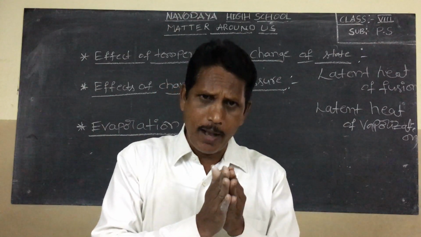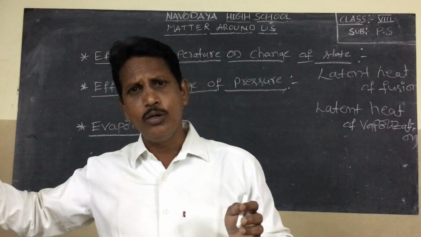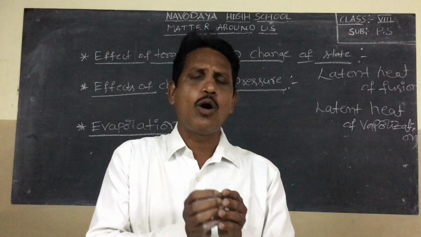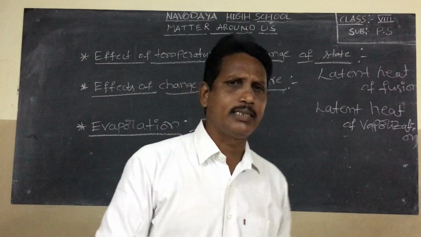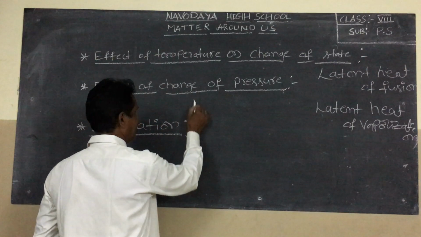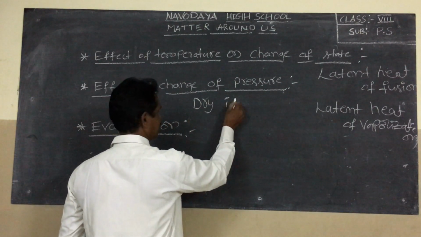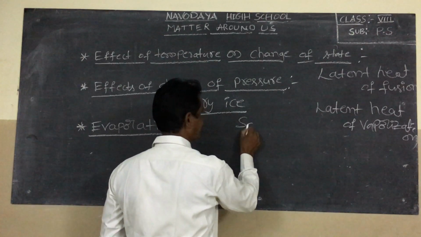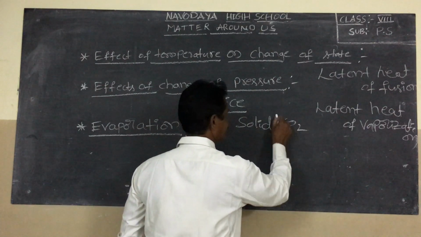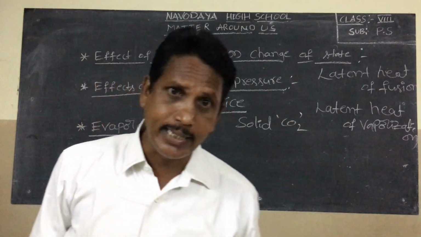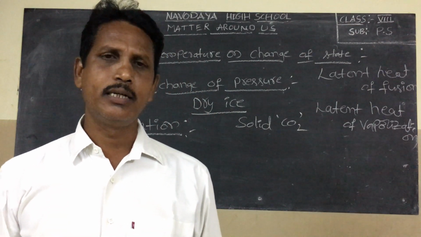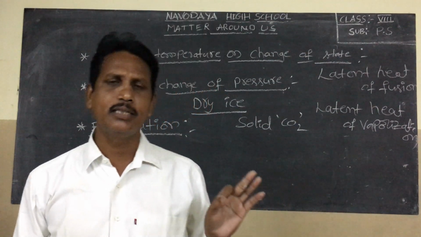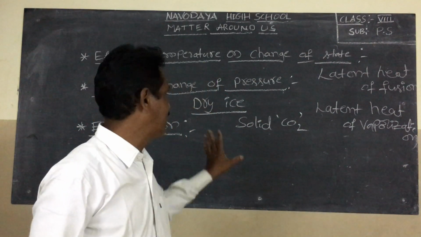The vapor state carbon dioxide is converted into solid carbon dioxide. The solid carbon dioxide is called dry ice. Dry ice means solid CO2. Not ice. It is carbon dioxide gas, but in solid state.